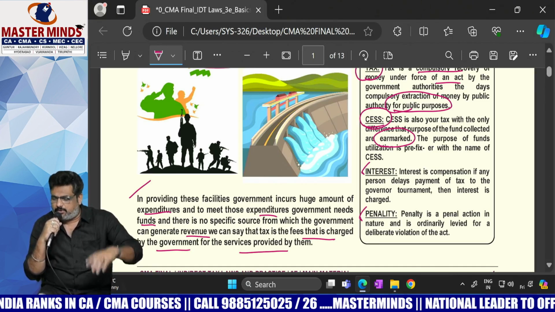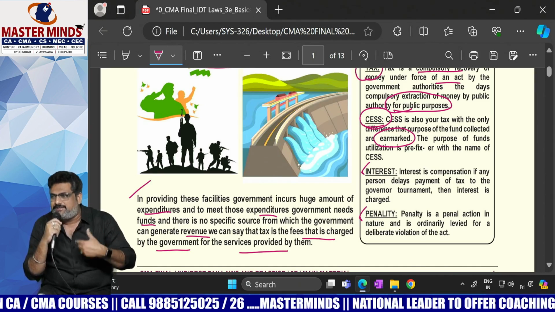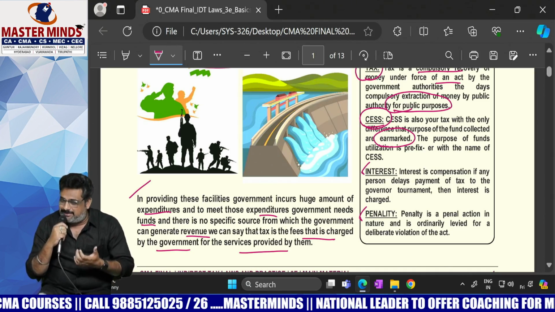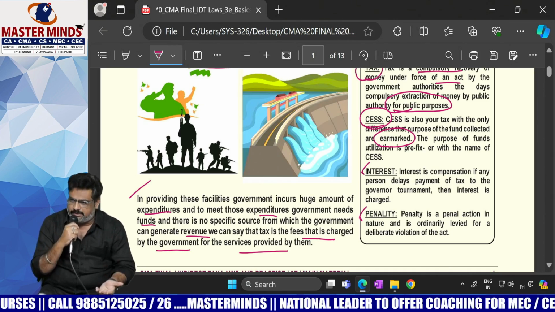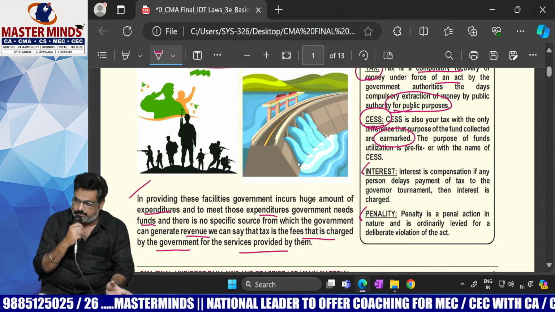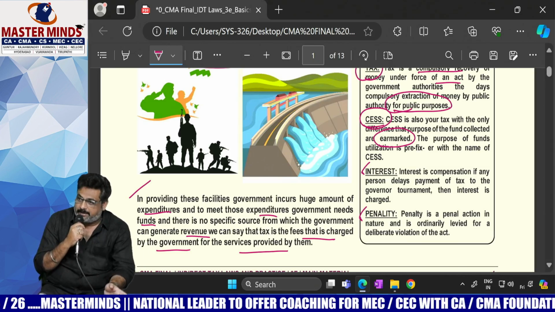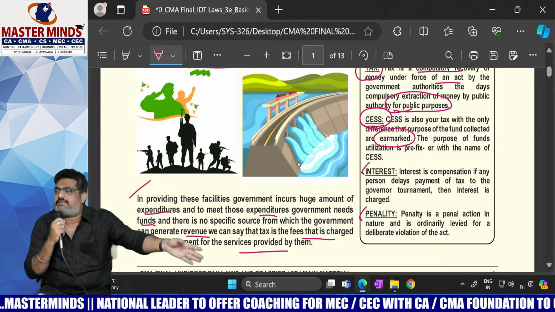Compensatory in nature means it need not be an intentional act. Even if it happens unintentionally, what is levied by the government is known as interest. It is compensatory in nature. That means the government doesn't want to punish the other party.